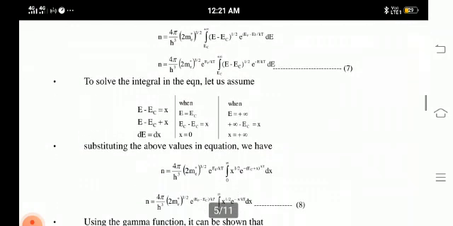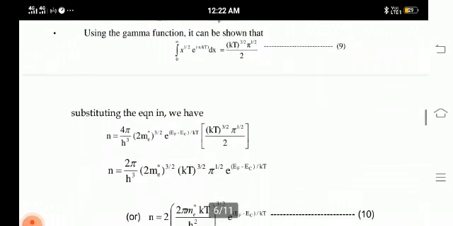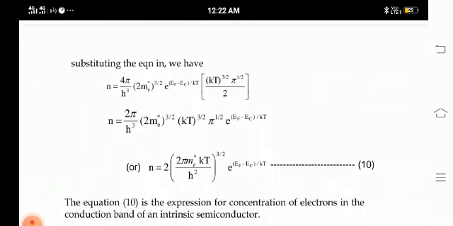By substituting these limit values, we get 4π/h³ (2 me*)^(3/2) exponential of EF/KT, integration from 0 to infinity of x^(1/2) e^(−(EC + x)/KT) dx. By simplification, we get the final equation, that is n = 2 (2π me* kT / h²)^(3/2) exponential of (EF − EC)/kT.